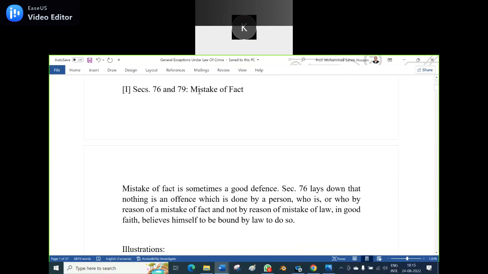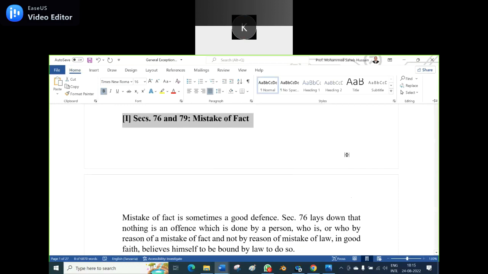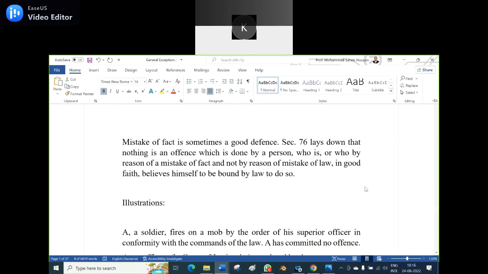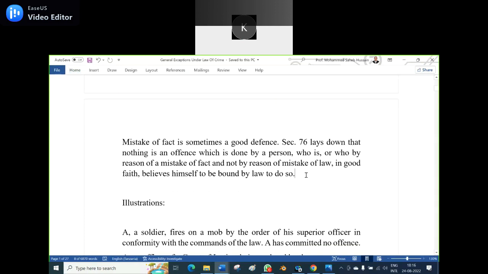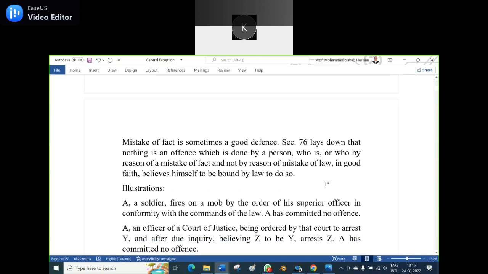This mistake of fact is sometimes a good defense. Section 76 lays down that nothing is an offense which is done by a person who is, or who by reason of a mistake of fact and not by reason of mistake of law, in good faith believes himself to be bound by law to do so.